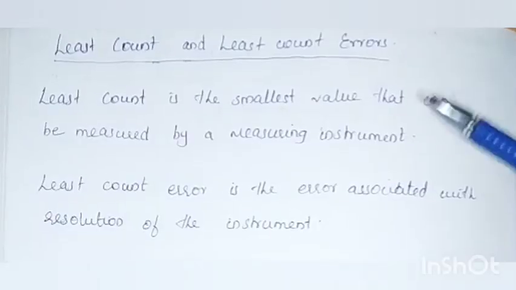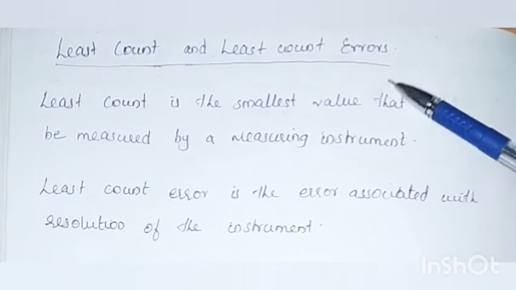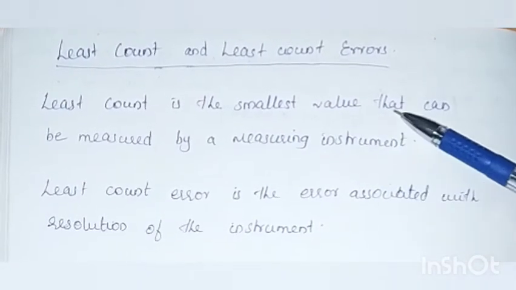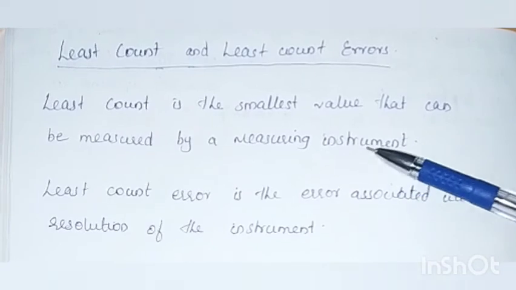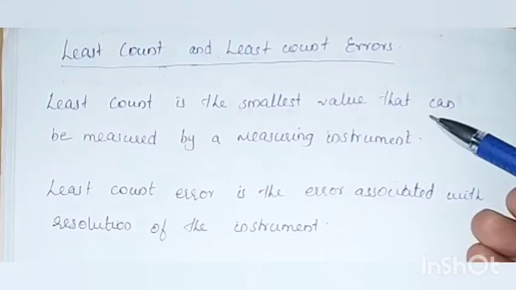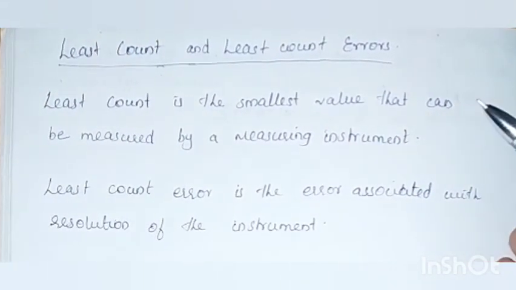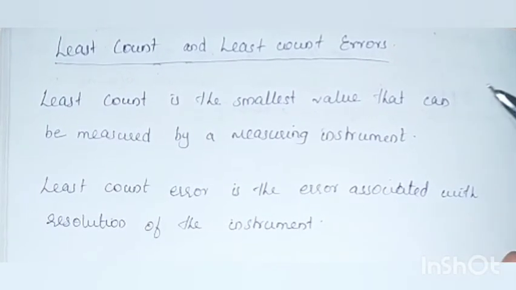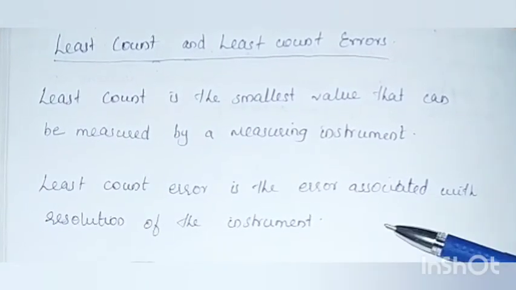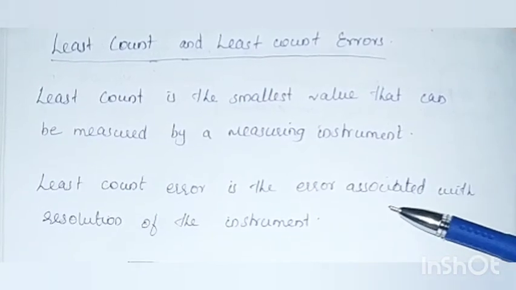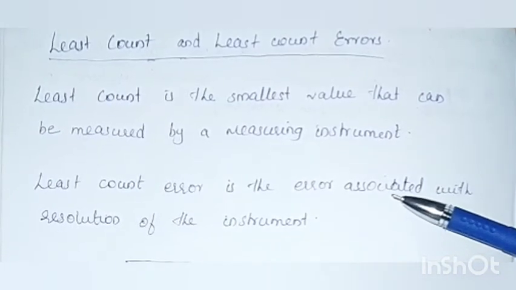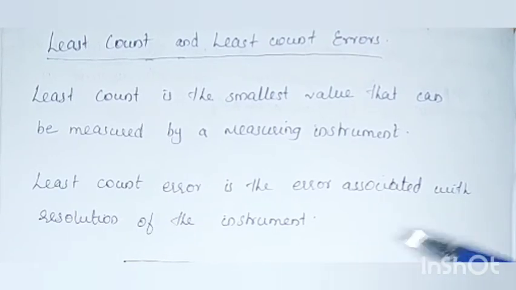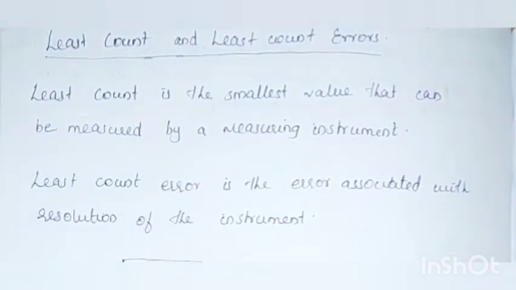Now we are going to see what is least count and least count error. Least count is the smallest value that we can measure by a measuring instrument. That is, the minimum value that we can measure from an instrument gives the least count of that instrument. Now what is meant by least count error? Least count error is the error associated with the resolution of the instrument. So let us see what this exactly means.